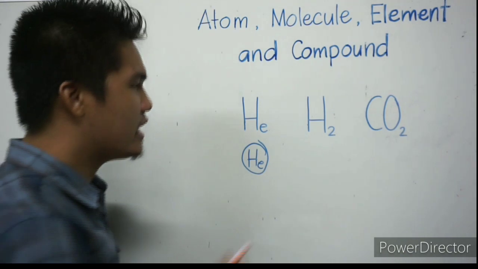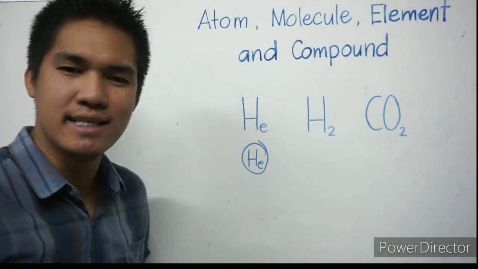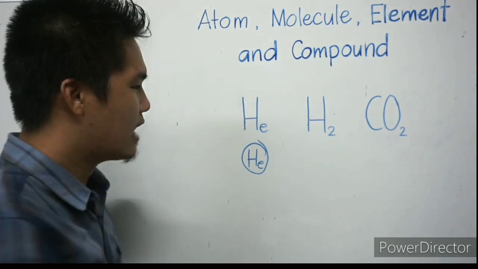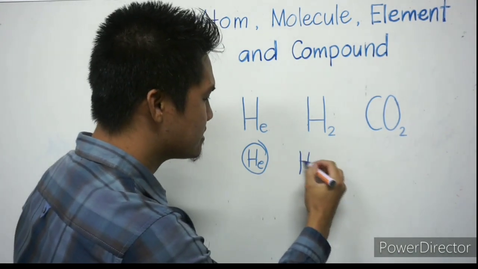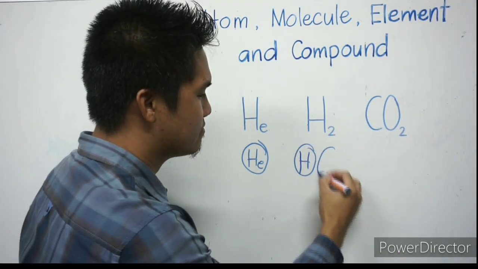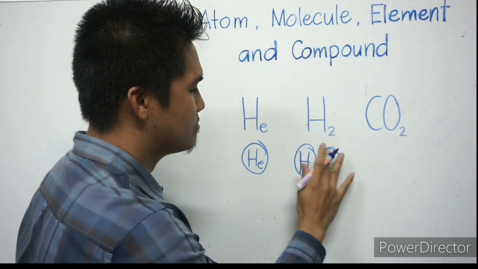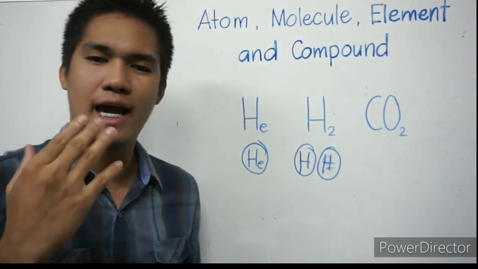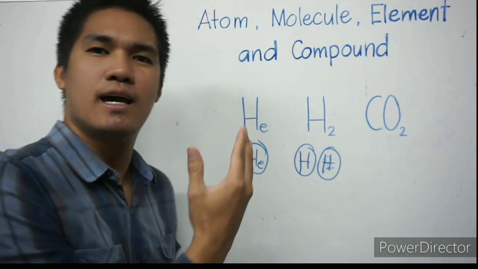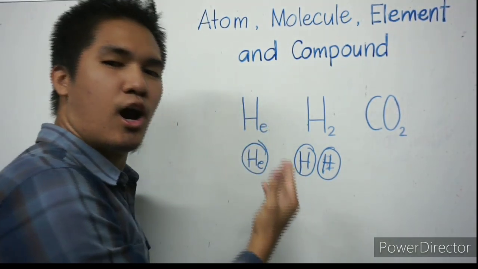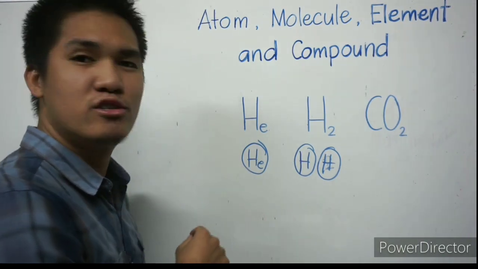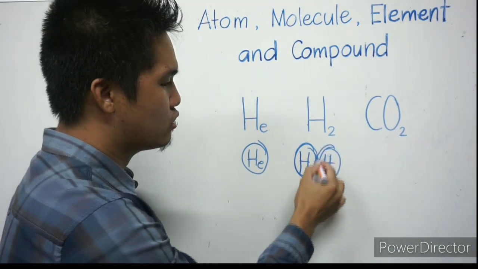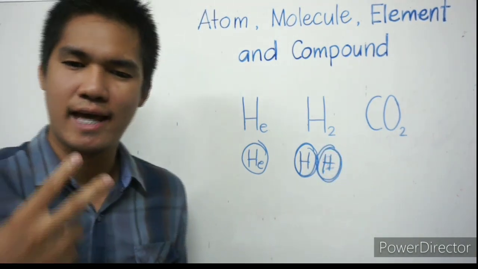Next, we have hydrogen gas. So what is hydrogen gas? Hydrogen gas is a molecule, because hydrogen gas consists of two hydrogen atoms. 1, 2. Two hydrogen atoms.